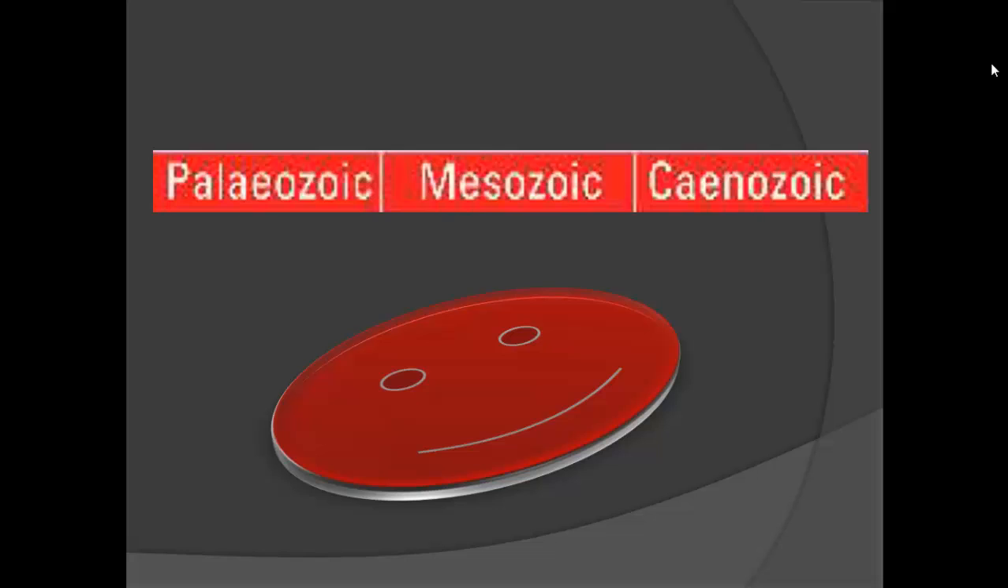Number 2, which life forms came before man? The first 2 geological times came before man. So in the first and in the second eras, there were no men. There was no man at all, and man existed in the third geological time, in Cainozoic.